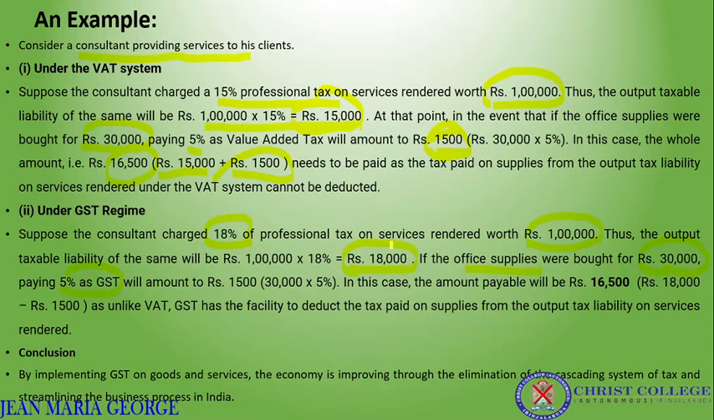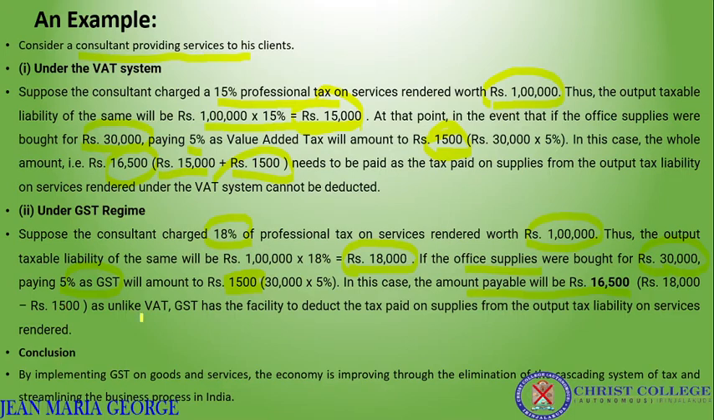So 5% of 30,000 is 1,500. The total amount payable here is 16,500 only, because from this 18,000, this 1,500 is deducted. That is the case of input tax credit. So only one tax will be applicable, and the additional taxes incurred by the supplier will be deducted at the final stage. So the final amount that he has to pay is only 16,500, that is 18,000 minus this 1,500.